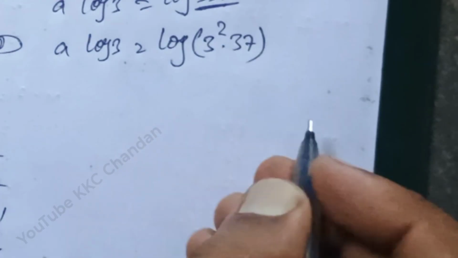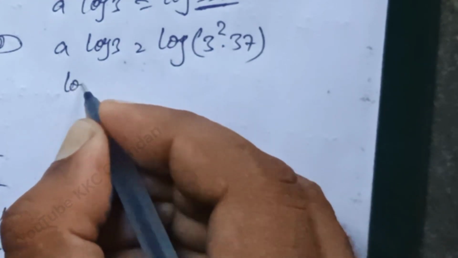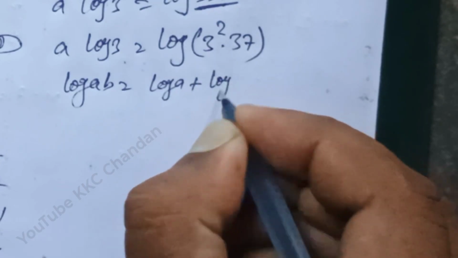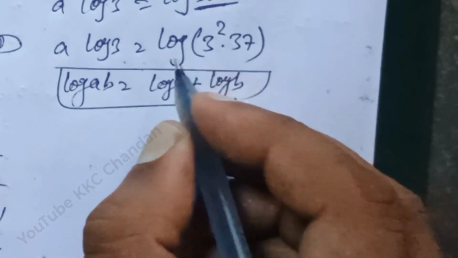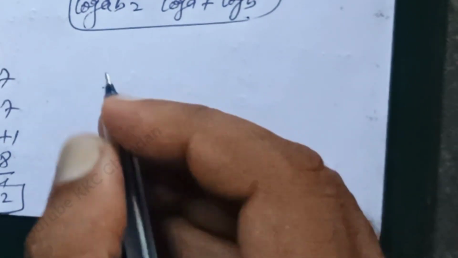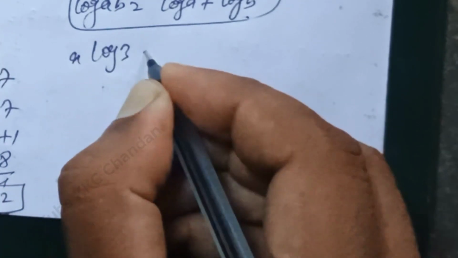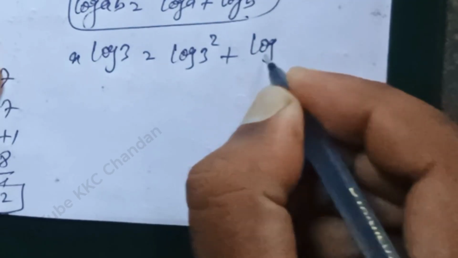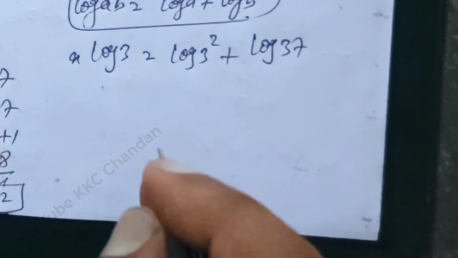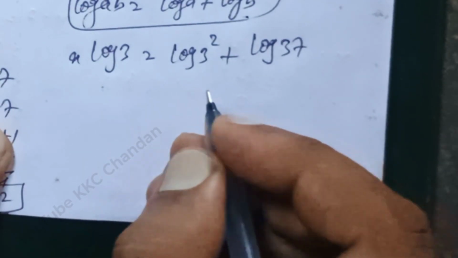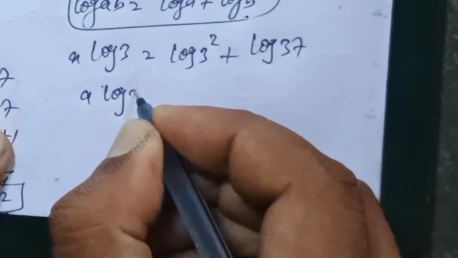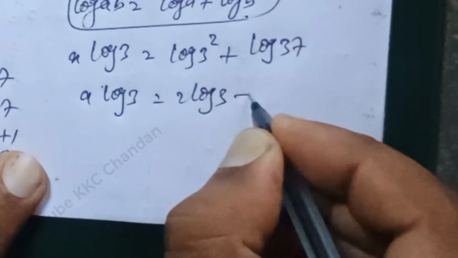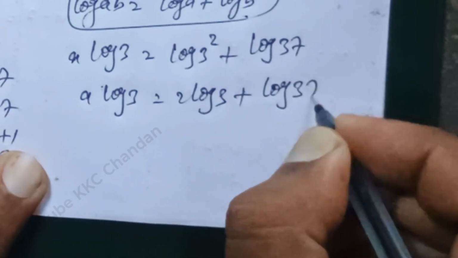After that, see here, we know that log AB will be written as log A plus log B. This rule applies in this place. See here, next step, a log 3 is equal to log 3 square plus log 37. After that, see here, a log 3 is equal to 2 log 3 plus log 37.